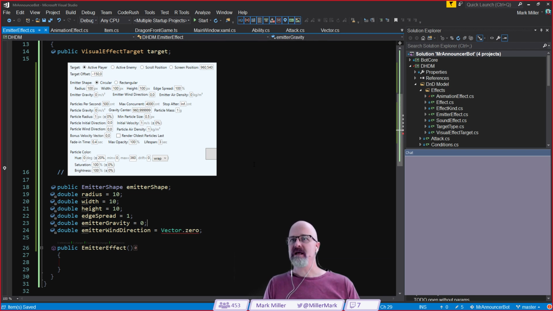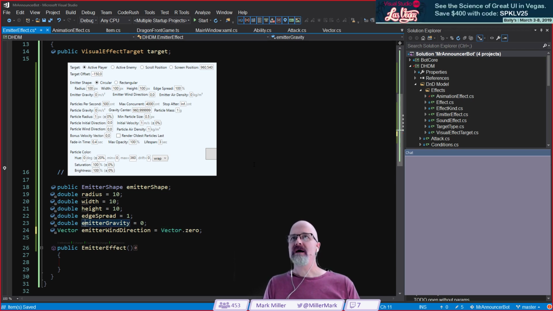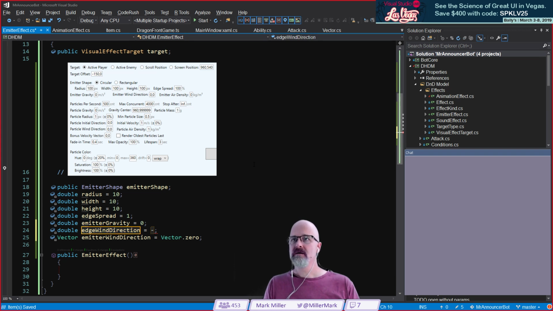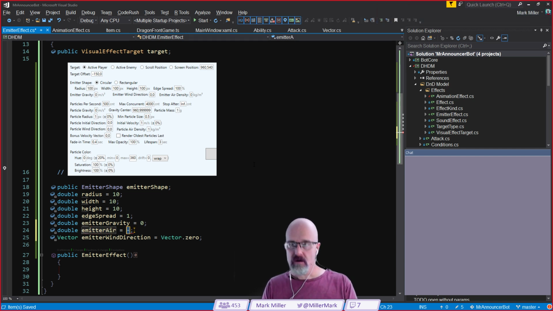Emitter air density. So that's another, whoops, this is supposed to be vector. Let's fix that. And then we've got emitter air density, like that. And that's going to be 0.